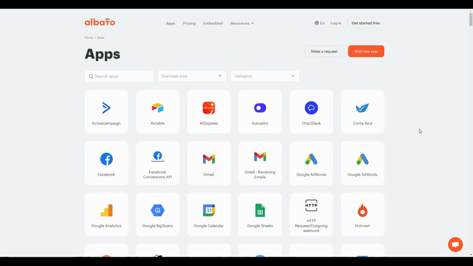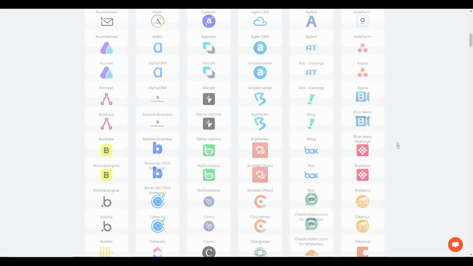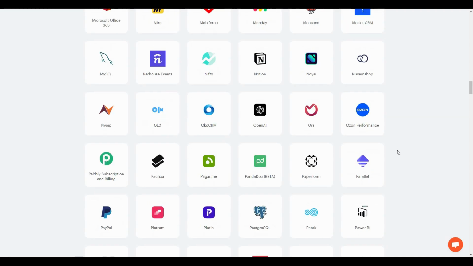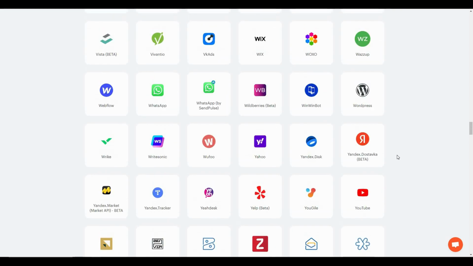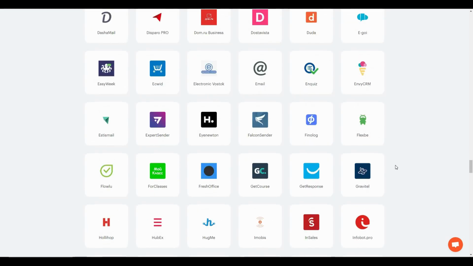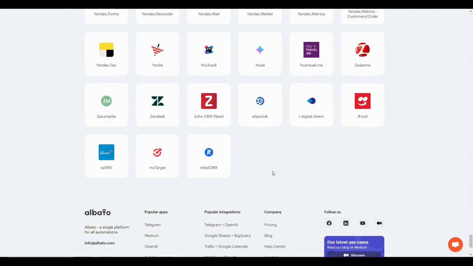So here is the full list of the 500 apps that are available for automations, and although my internet is pretty fast, this page took a lot of time to load. It is because the list goes on and on. As you can see, it's a very big list, and at such an affordable price, it is amazing what Albato is offering. And about the price, I'm going to get into that in a bit, so stay tuned for that. Okay, so finally we have reached the end of the list.